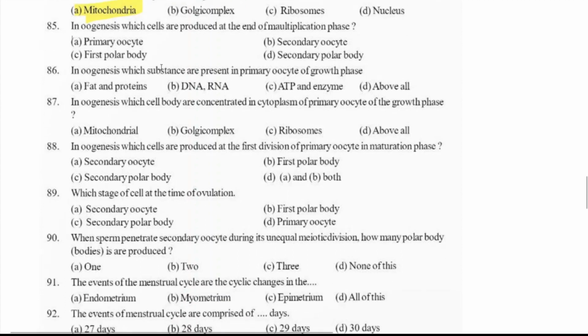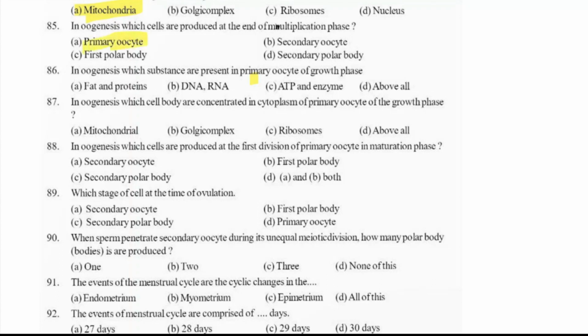In oogenesis, which cells are produced at the end of the multiplication phase? Sorry, not maturation, it is the multiplication phase. I told you oogonia will undergo mitosis or multiplication to produce primary oocytes.